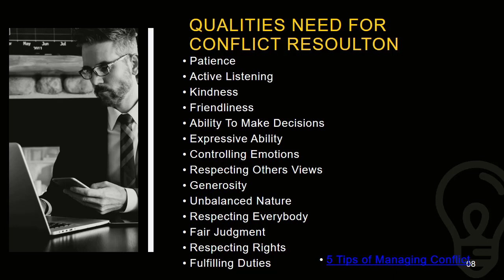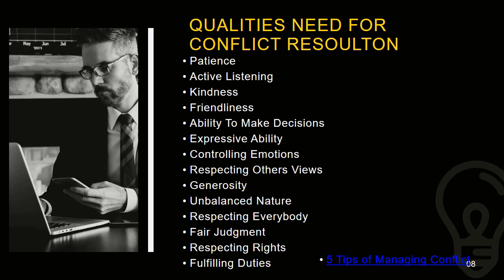And also active listening. Active listening also means you encourage them and tell them to talk it out, so that they know they can trust you, and then they will be able to give out all their inner feelings as to why they have gone into a conflict. Also kindness and friendliness go hand in hand, and also they say ability to make decisions.